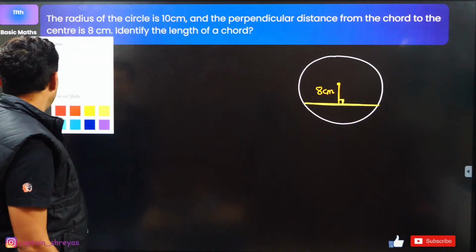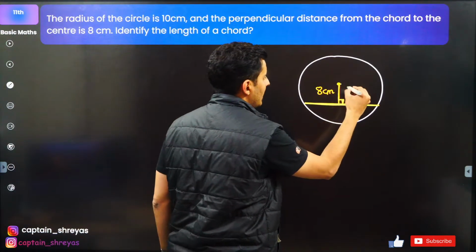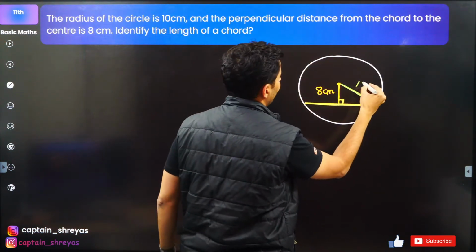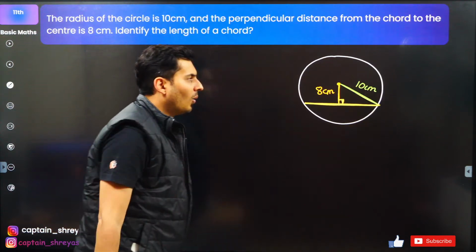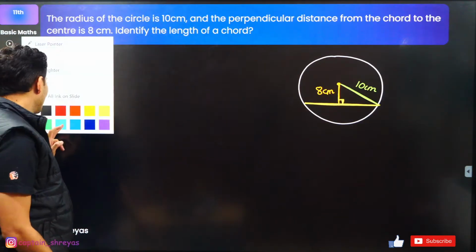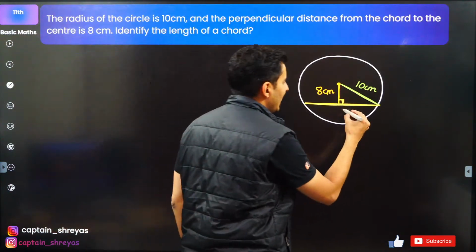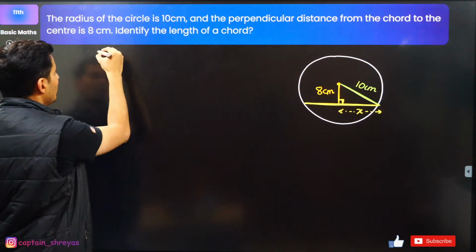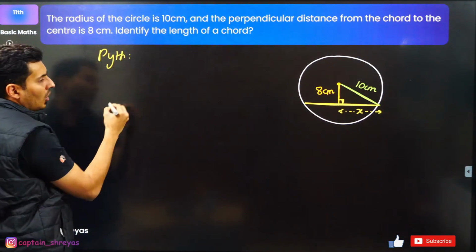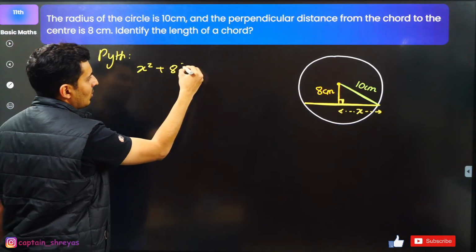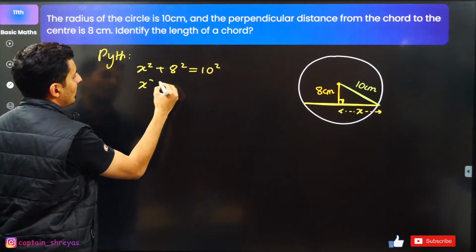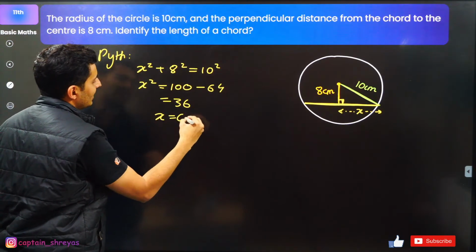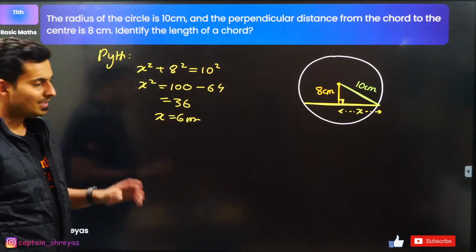Okay, interesting. Radius is also given to me. How much is the radius? The radius is basically 10 centimeters. Oh, find the length of the chord, guys. Oh, come on now. This base which is there, I can just call it x. And using Pythagoras, x square plus 8 square is 10 square. So x square is 100 minus 64, which is 36. So x is basically 6 centimeters.